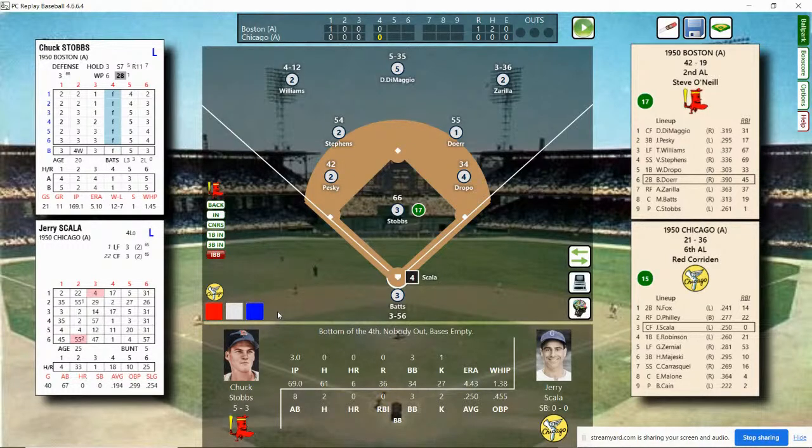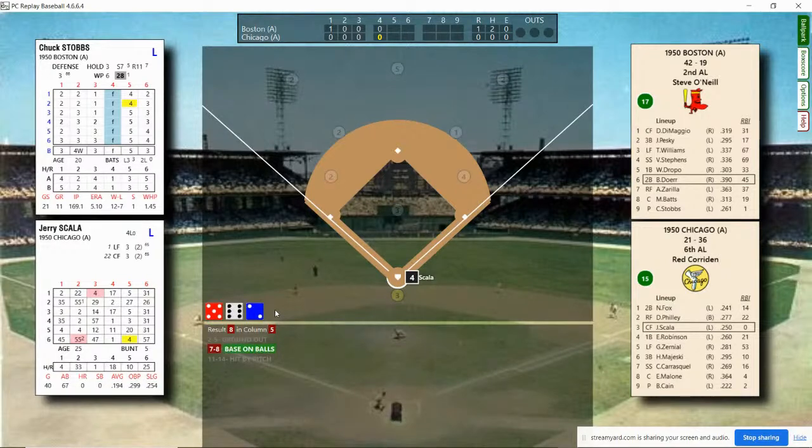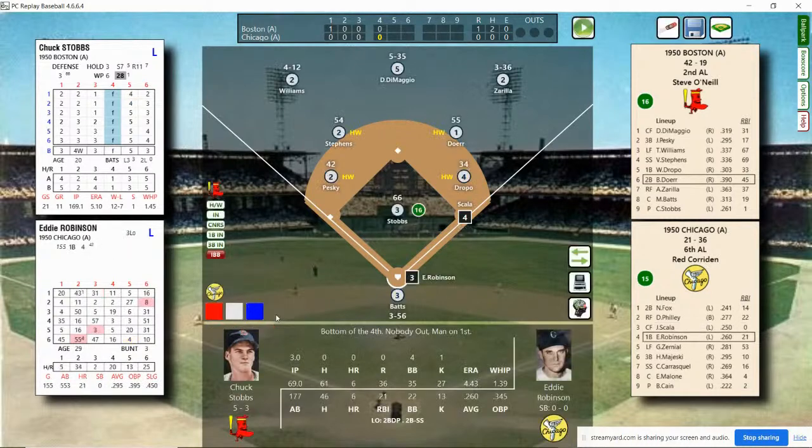Scala walked his first time up. He's a .250 hitter. Here's the pitch. And he gets his 4th walk of the day. No outs, man on first. Walking is something that the Red Sox and Major League Baseball have a problem with in 1950. There are sure a lot of walks.